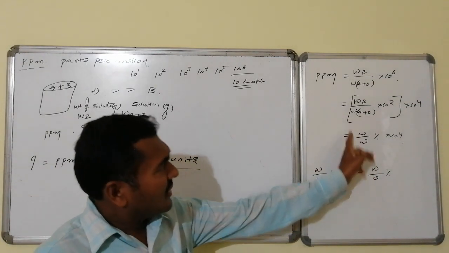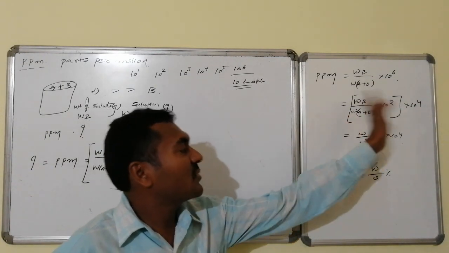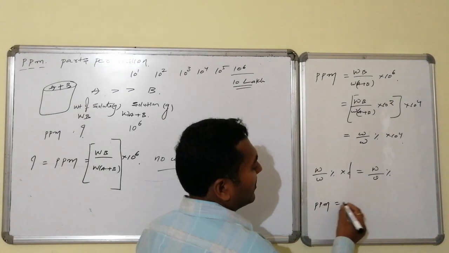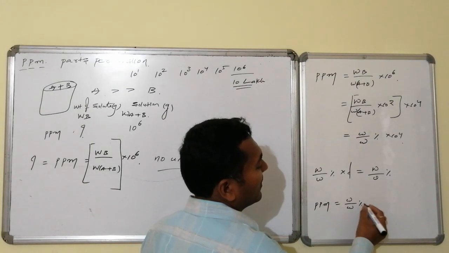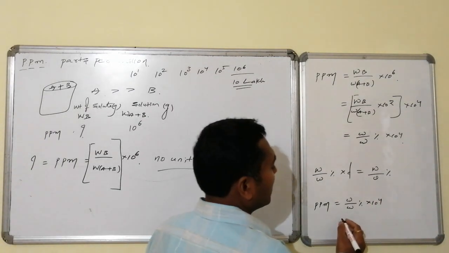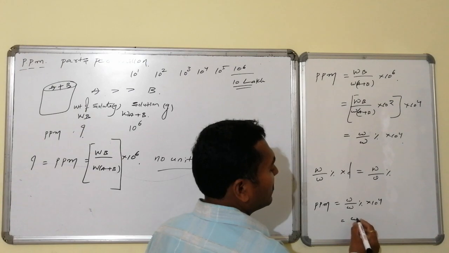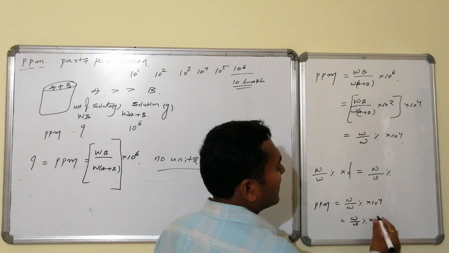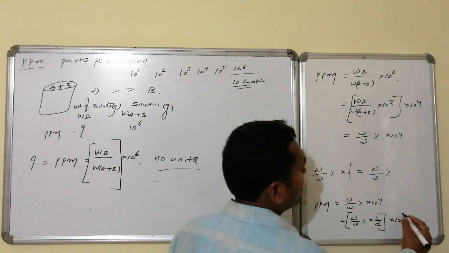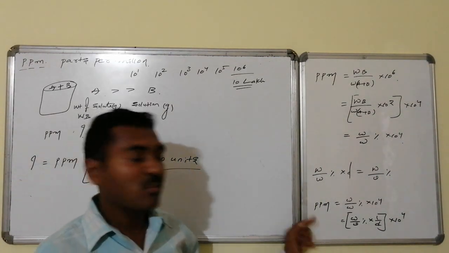Now if ppm is also expressed in terms of those units, ppm becomes equal to weight by weight percentage into 10 power 4, whereas that becomes equal to weight by volume percentage into 1 by d, into 10 power 4. This becomes equal to, once again, ppm.